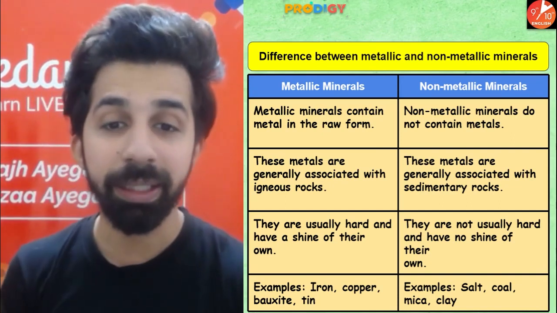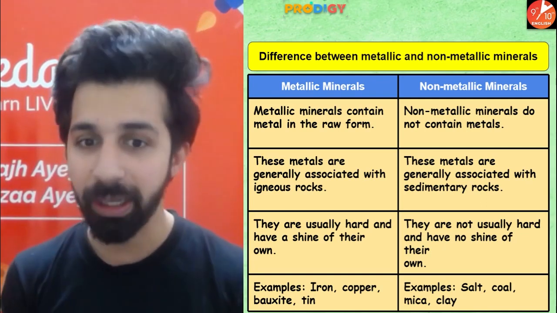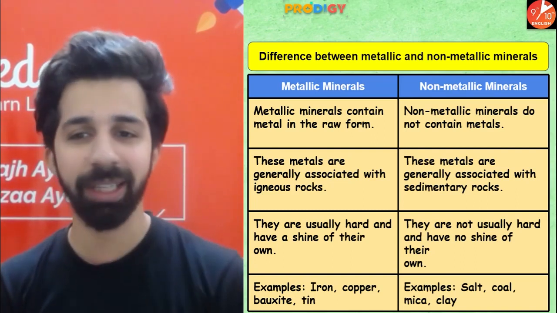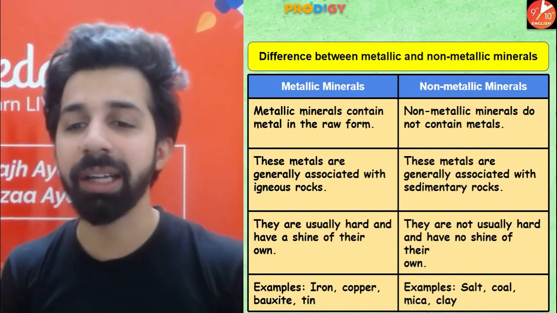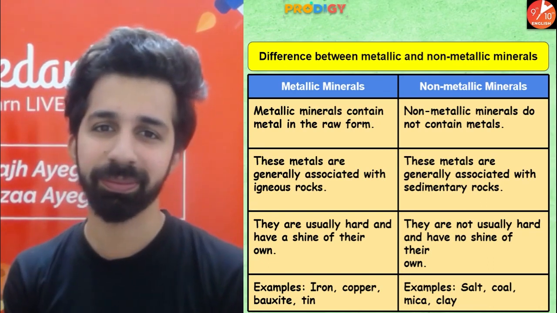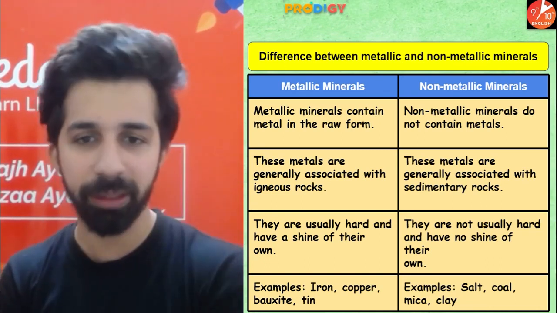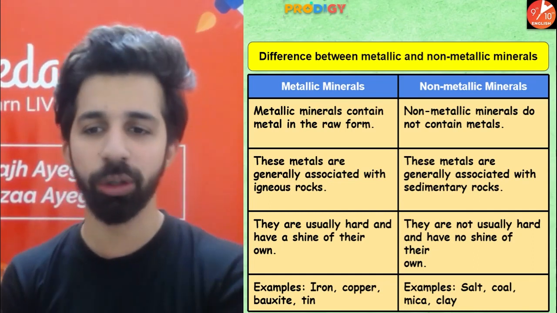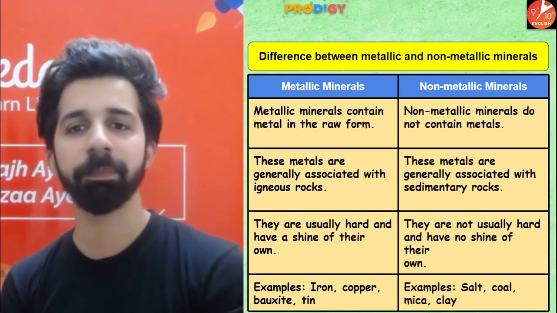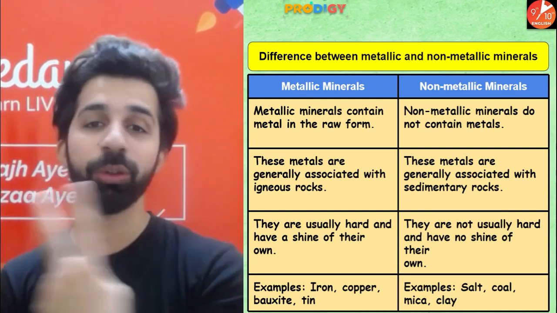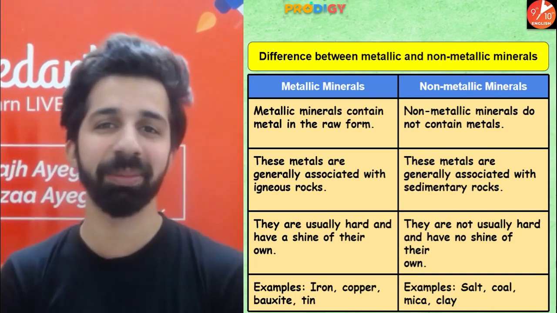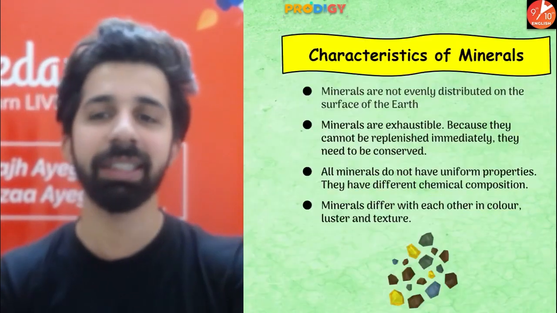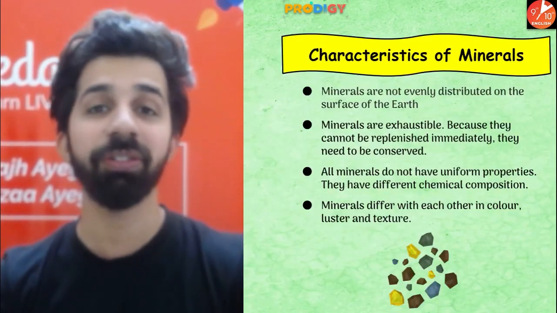Next, metallic minerals are usually hard and have a shine of their own. On the other hand, non-metallic minerals are not usually hard and have no shine of their own. Examples of metallic minerals, we have iron, copper, bauxite and tin. Examples of non-metallic minerals, we have salt, coal, mica and clay. So guys, this question can come for 2 marks, difference between metallic and non-metallic minerals. Clear? Okay.